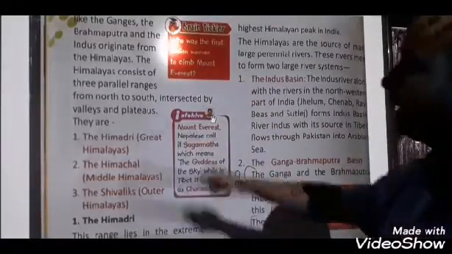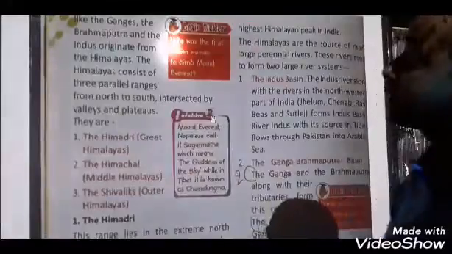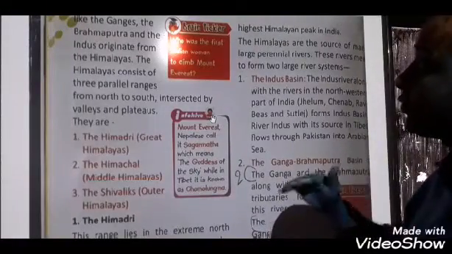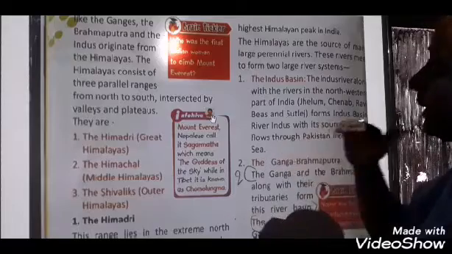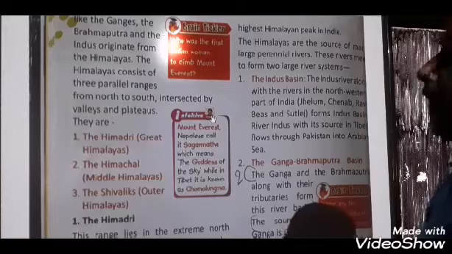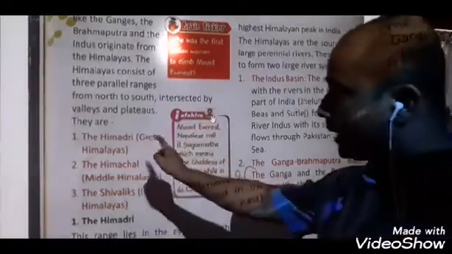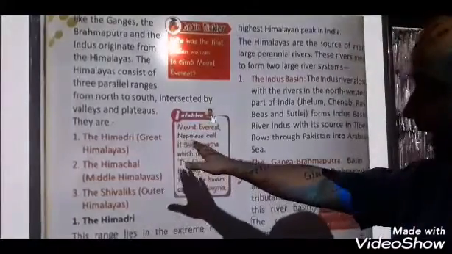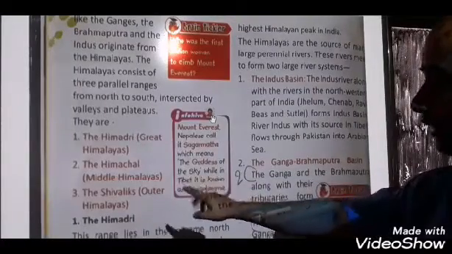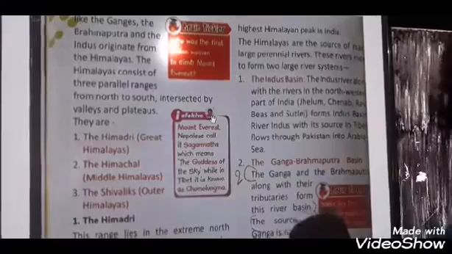Okay? Then the Himalayas consist of 3 parallel ranges from north to south, intersected by valleys and plateaus. They are the Himadri, Great Himalayas, the Himachal, Middle Himalayas, and the Shivalik, Outer Himalayas. What does it mean?